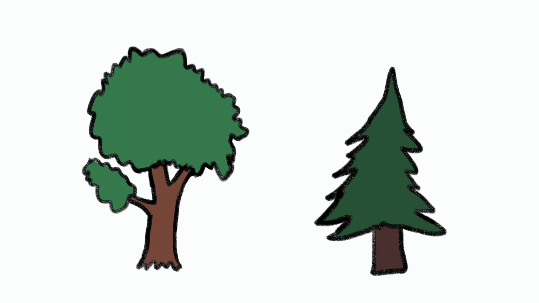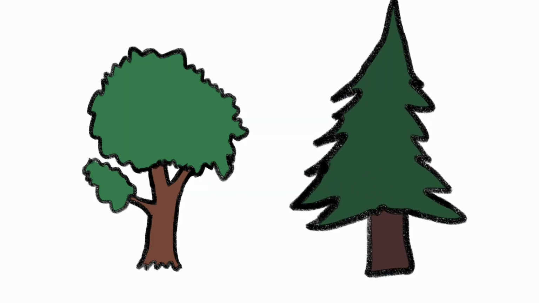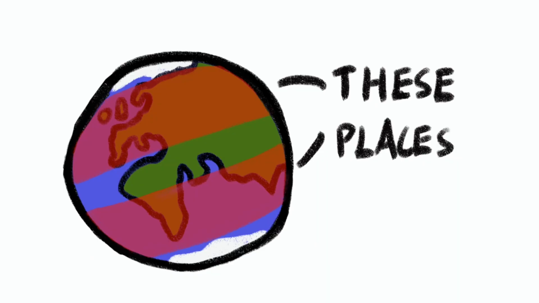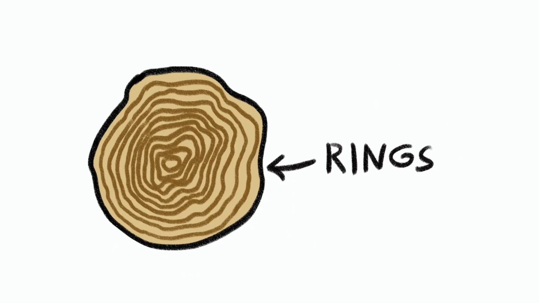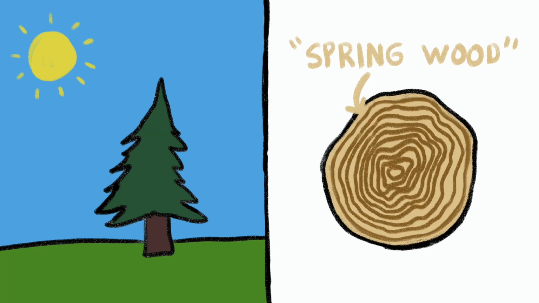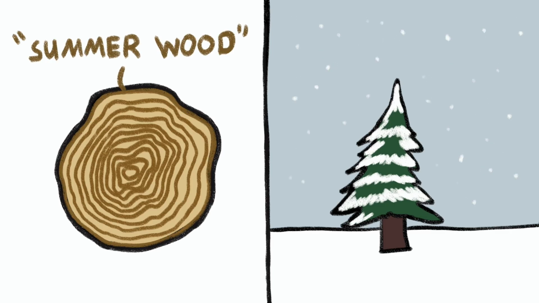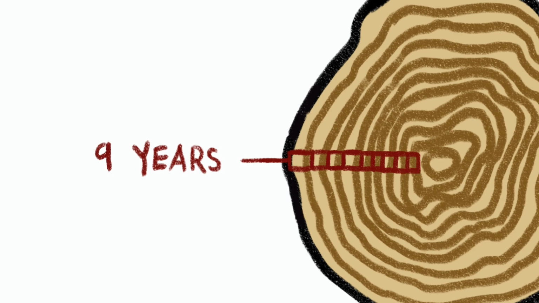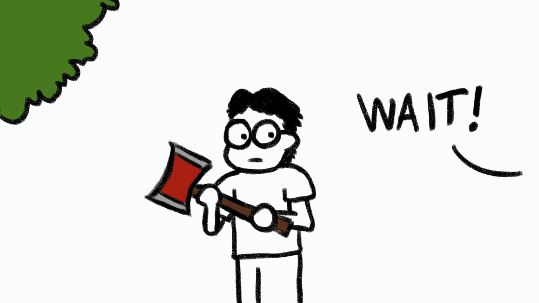Trees grow each year, but the type of tree and its environment affect how much they grow. For trees in climates that have well-defined growing seasons, such as the cold and high latitude regions of the southern and northern hemispheres, this can be directly seen in their trunks as rings. In the growing season, the tree grows quickly with light-colored spring wood. When growing slows, the wood becomes darker-hued summer wood. These look like alternating light bands and dark rings on the tree trunk, where each pair roughly corresponds to a year. Please do not cut trees down.